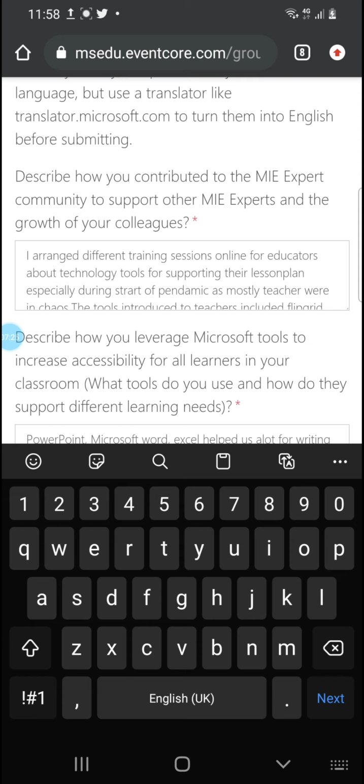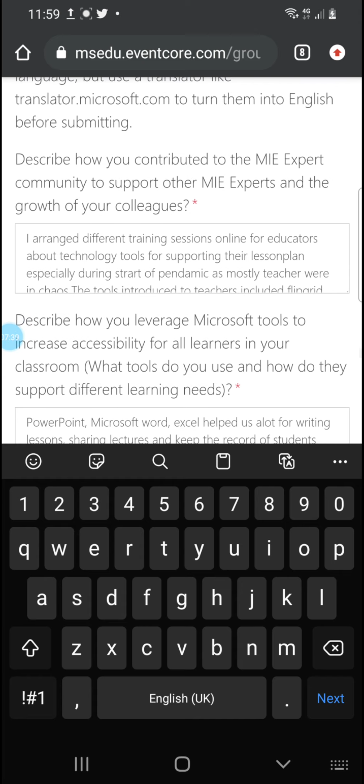But obviously you're going to provide a link for it, either in the form of a drive, or you may use a Sway for it. So any of the things which is convenient to you, you may create a video on YouTube and create a link here to show the artifact, how actually the Microsoft tool has helped you out, or a big lesson that you have used.